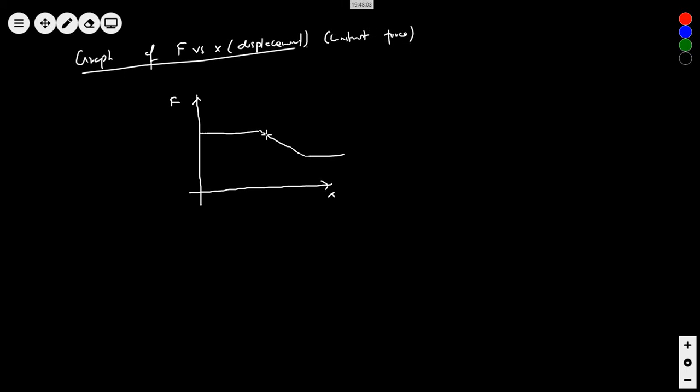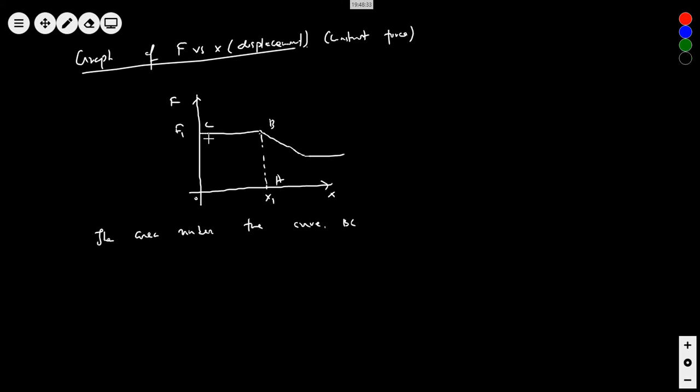When force is constant, the area under the curve, so if I consider this is x1, this is f1, O, A, B, C, the area under the curve BC will give me what?